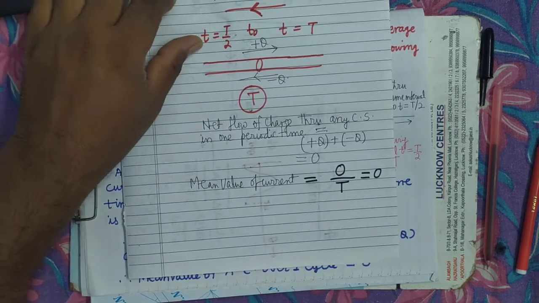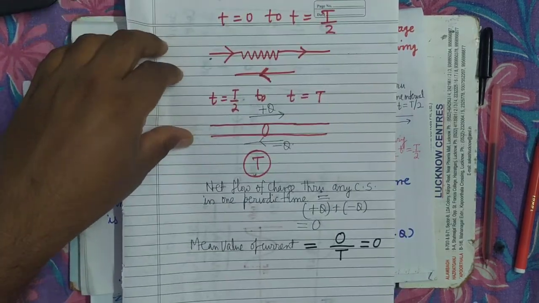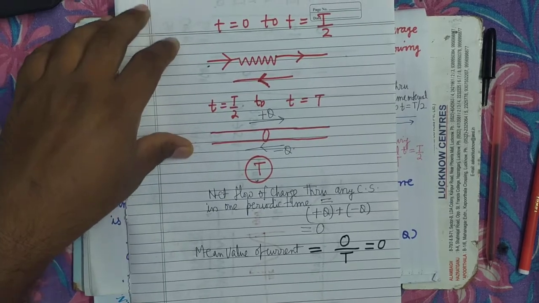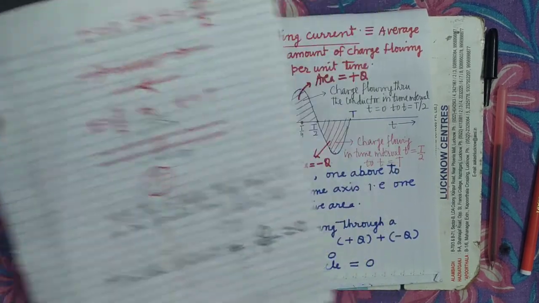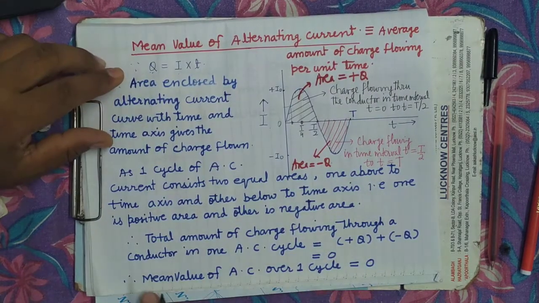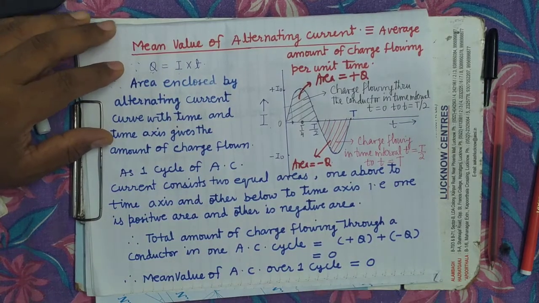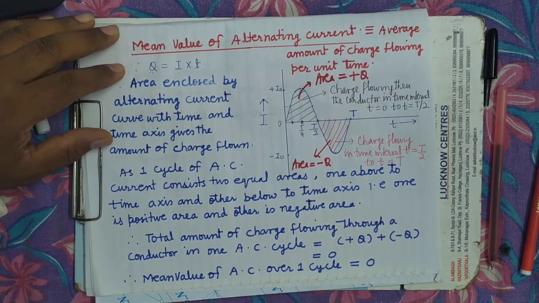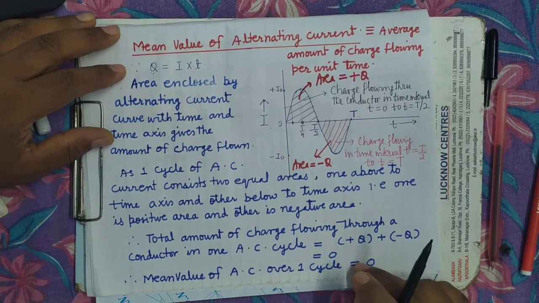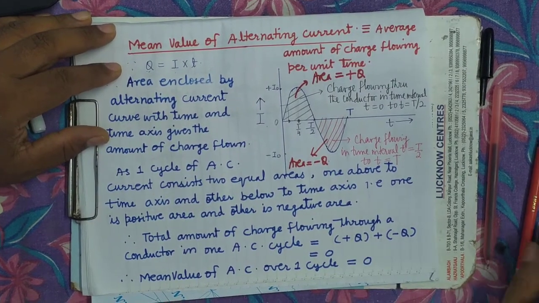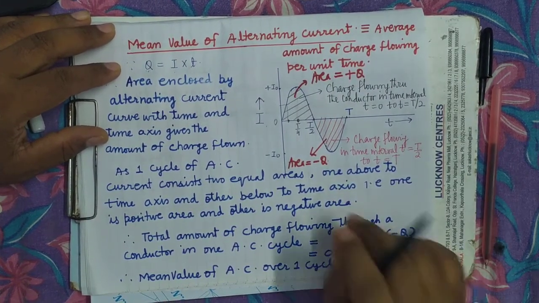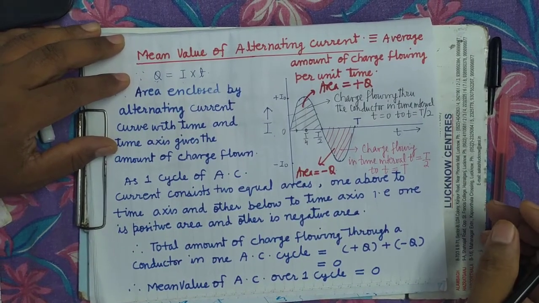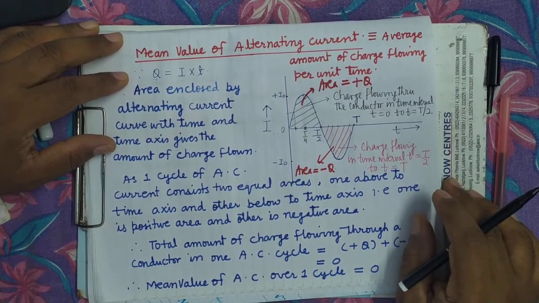Is it clear? The mean value of current over one cycle of AC is always 0. Why? Because over one cycle of AC, an equal amount of charge will flow in the opposite direction. Is it clear?